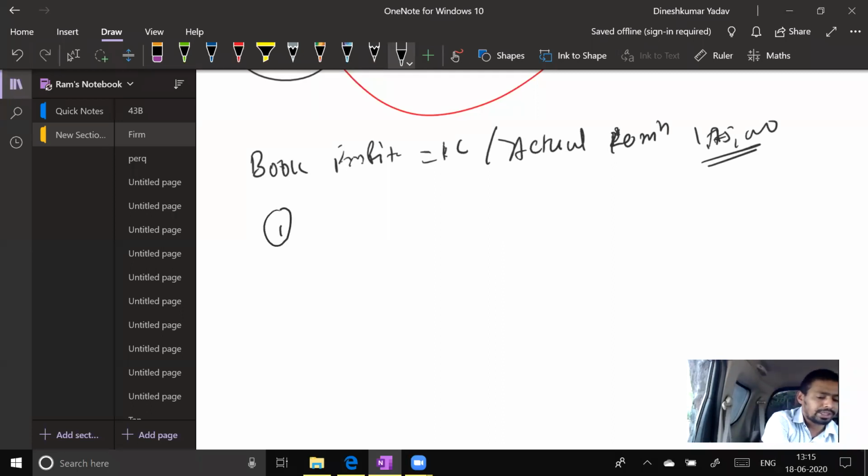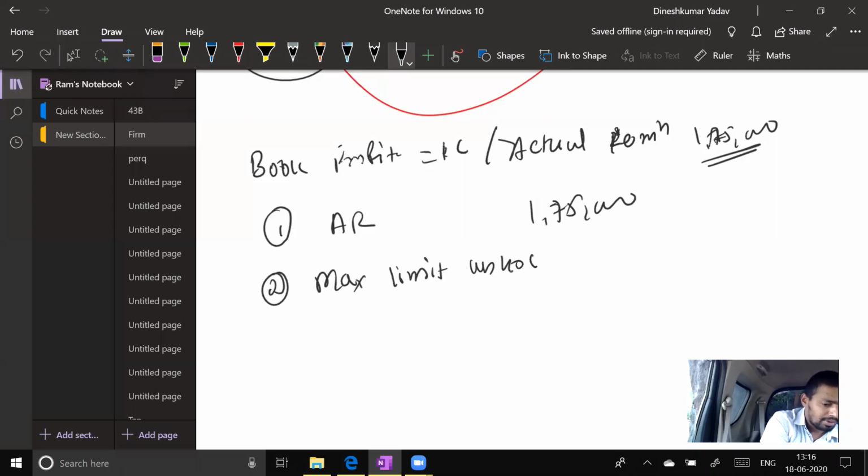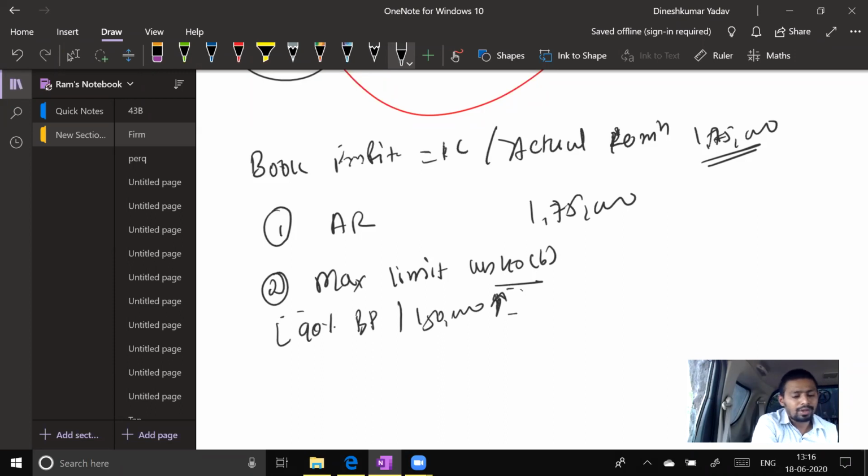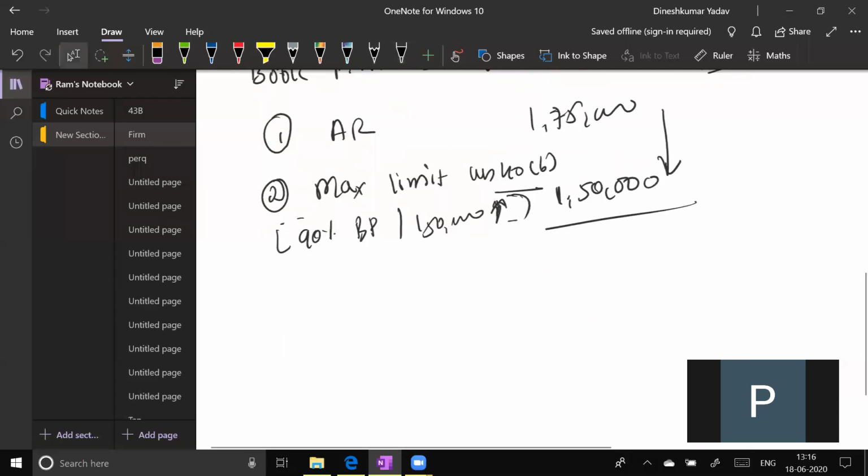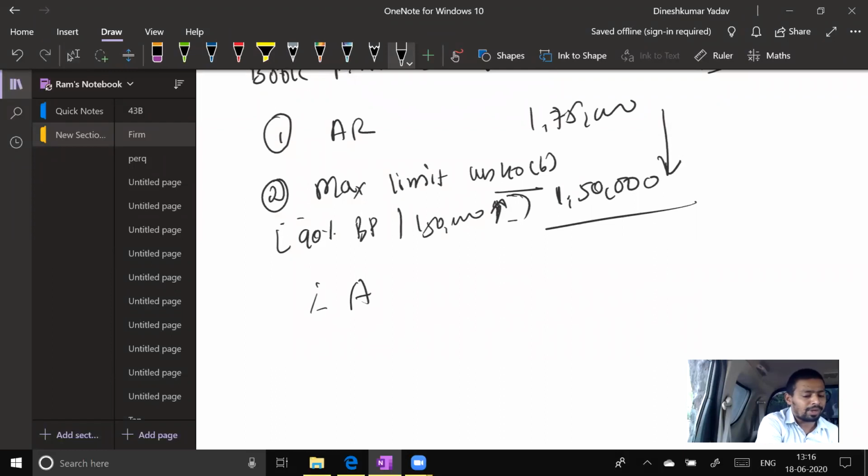How would we compute? First, the actual remuneration given by the partnership firm, which is 1,75,000 in my example. Second, the maximum limit under section 40B. How much is the maximum limit? Sir, 90% of book profit or 1,50,000, whichever is higher. The higher number is 1,50,000 because 90% of book profit comes to 90,000. So we can pay the partner up to 1,50,000. Whichever is lower is allowed, that means the allowable remuneration to the firm.